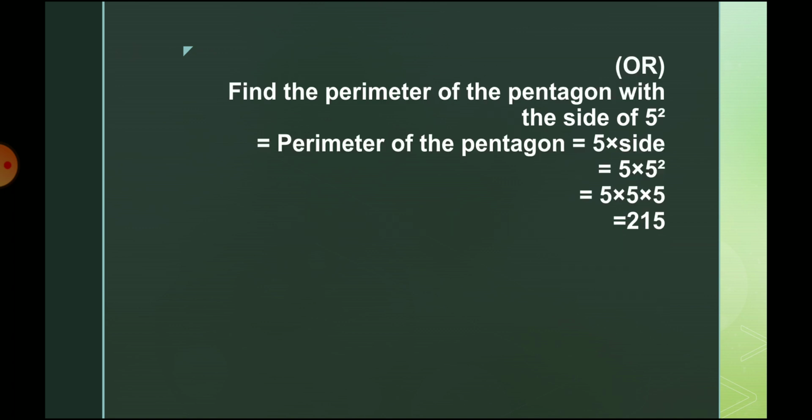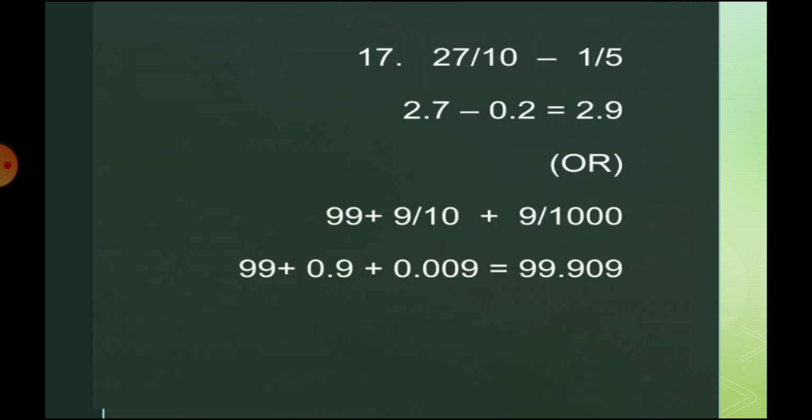Now see the second one, option B of question 16. Find the perimeter of a pentagon with the side of 5 square. Do you know the formula of the perimeter of the pentagon? Yes, that is 5 into side. So 5 into 5 square, so 5 into 5 into 5, which is 125.